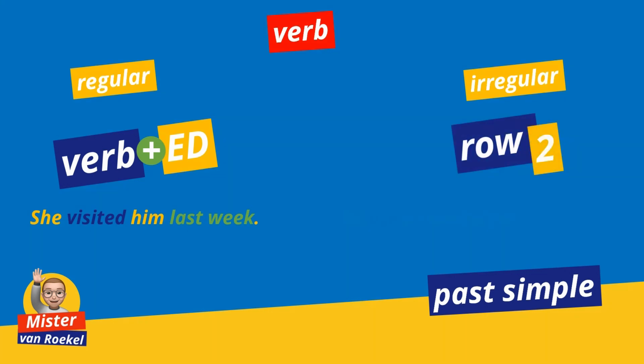An irregular verb does not use ed, but follows its own rules. You will have to study these, otherwise you will probably make some funny mistakes. Irregular verbs have 3 different versions. With the past simple, we use the second one. That's why I call it row 2. Examples of irregular verbs are to drink, drank, to go, went, to be, was, were, to sleep, slept, and to eat. She ate a hamburger yesterday. Ate is the past version of to eat, and yesterday shows us it happened in the past.